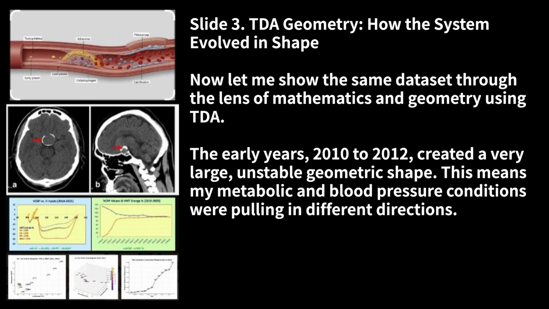Slide 3. TDA geometry, how the system evolved in shape. Now let me show the same dataset through the lens of mathematics and geometry using TDA. The early years, from 2010 to 2012, created a very large, unstable geometric shape. This means my metabolic and blood pressure conditions were pulling in different directions.